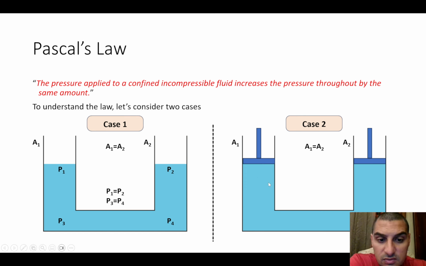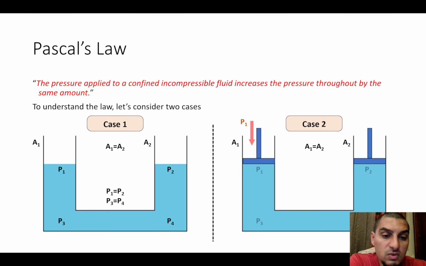It means that the liquid cannot escape from the sides between the container and the piston. And one of the pistons is exposed to a force that leads to a pressure P1. So there is a pressure applied to the piston on the left, while the piston on the right has no pressure applied to it.